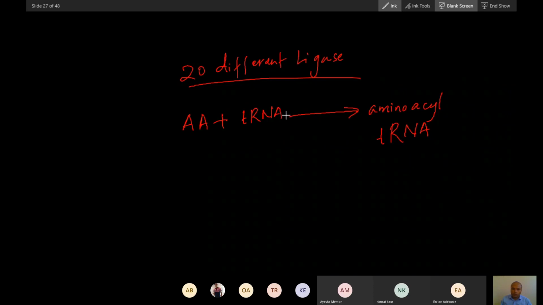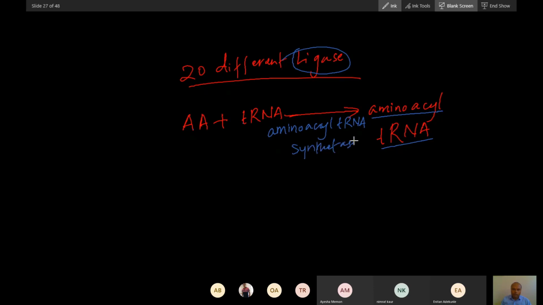Now what will be the name of this enzyme? Tell me. From amino acid and tRNA to aminoacyl tRNA, what would be the name of this enzyme according to you? Like amino acid ligase? Anyway, the enzyme name is aminoacyl tRNA synthetase. The name has been given from the name of the product.